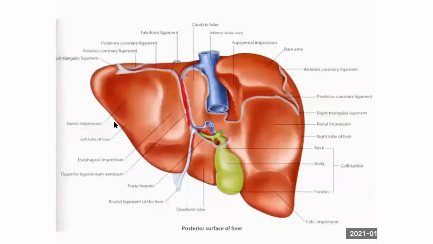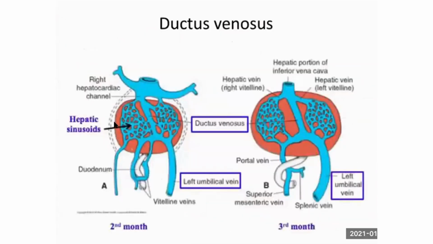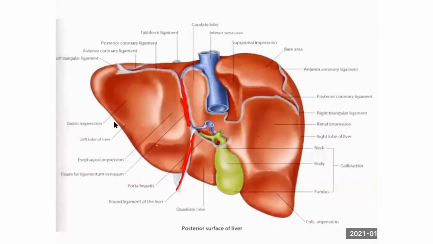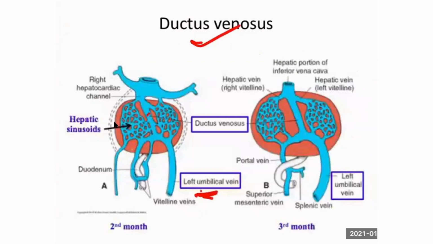Ligamentum venosum, ligamentum teres. So ductus venosum is nothing but the remnant, called a duct, connecting the left umbilical vein with the venous channel. That remnant is called ductus venosum, which is present on the posterior surface of the liver. It is an embryological remnant concerned with the fetal circulation. You understand what I am telling? Since the lung is not working, there are some shunt pathways connecting the fetal blood.